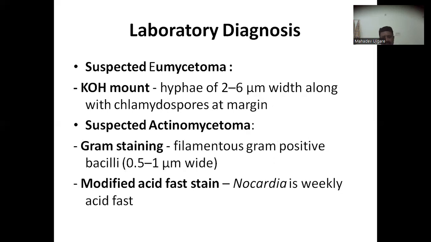Now, the microscopic diagnosis. If eumycetoma is suspected, we have to do a KOH mount. In the KOH mount preparation, observe hyphae of 2 to 6 micrometers width along with chlamydospores at the margin. If actinomycetoma is suspected, we have to do Gram staining. In Gram staining, see filamentous gram-positive bacilli measuring 0.5 to 1 micrometer in width, and the most specific stain recommended for demonstration of Nocardia is the modified acid-fast stain. Nocardia is weakly acid-fast.